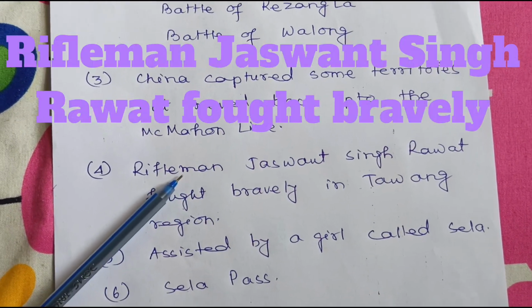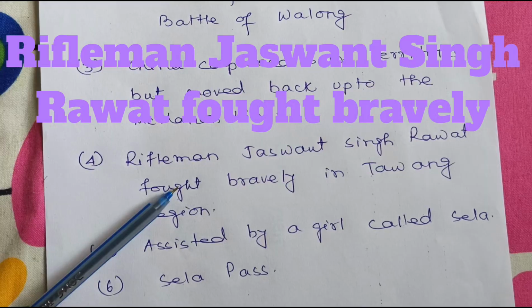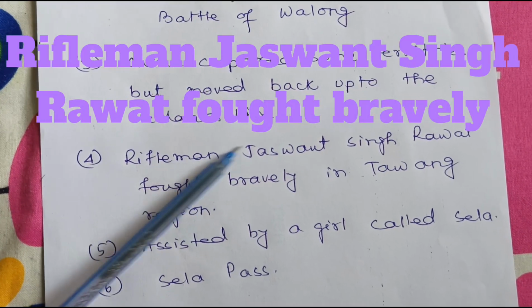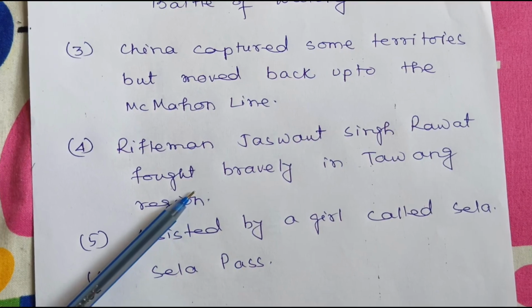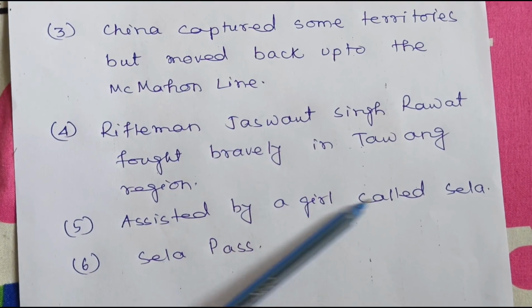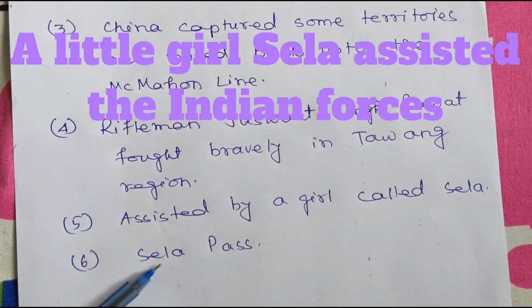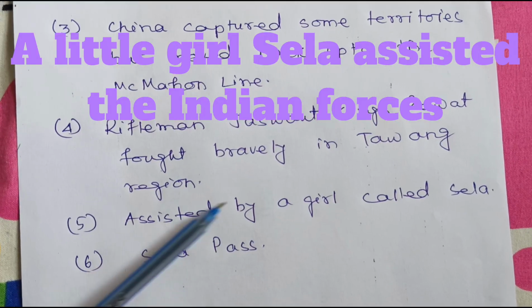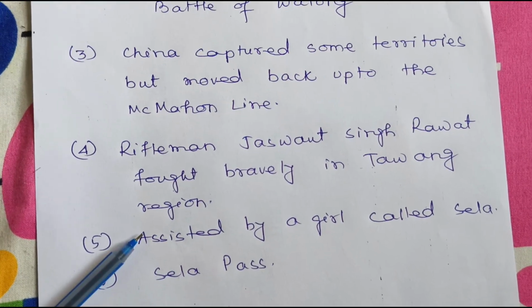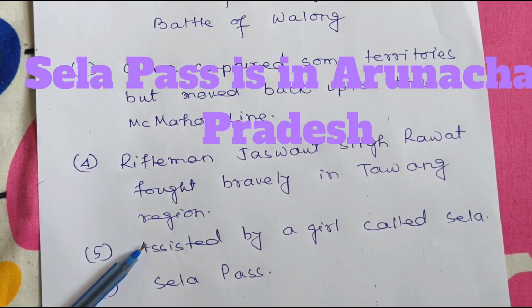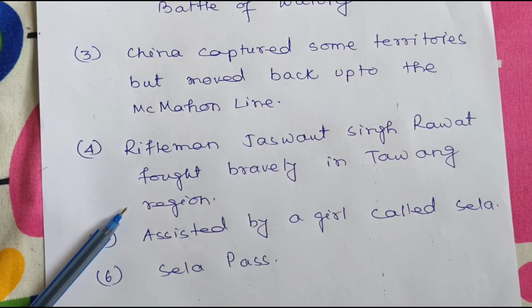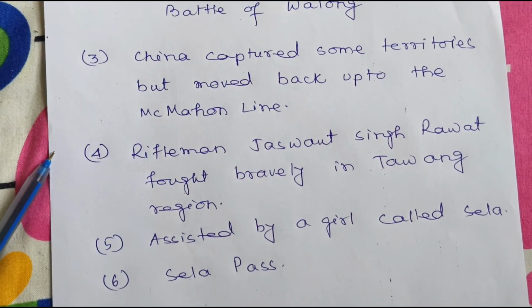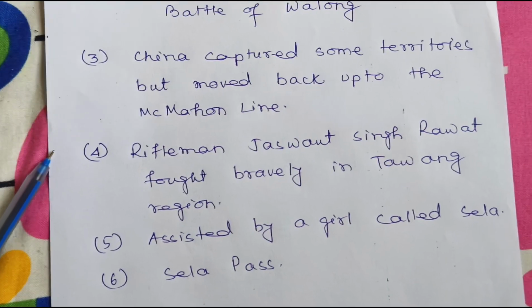And a very important point: Rifleman Jaswant Singh Rawat fought bravely in this Tawang region, and he was assisted by a girl called Sela, and that's why a pass is named Sela Pass. So if you are asked what is Sela Pass, Sela Pass is in Arunachal Pradesh, and it is named after a brave girl who assisted the Indian Army during the war of 1962 with China.